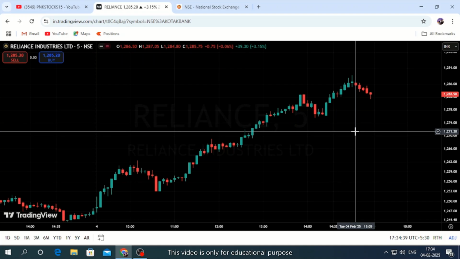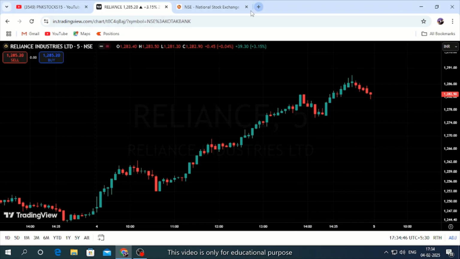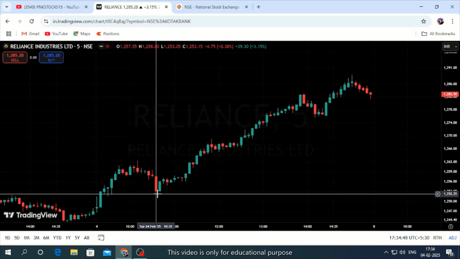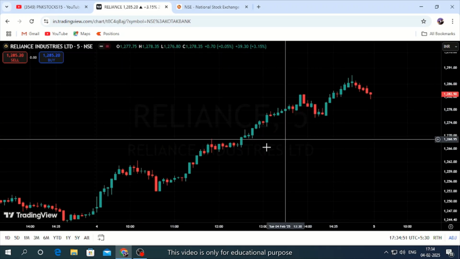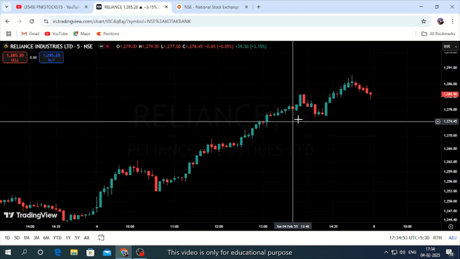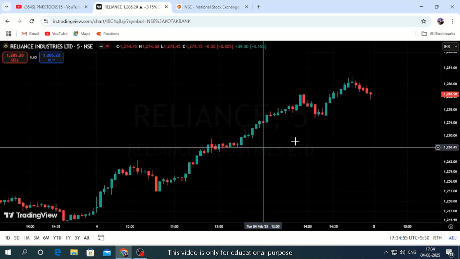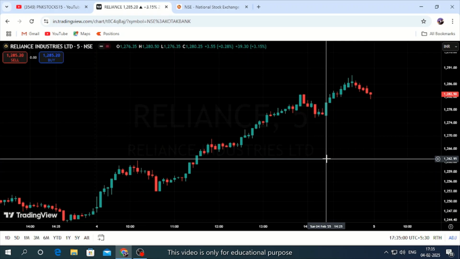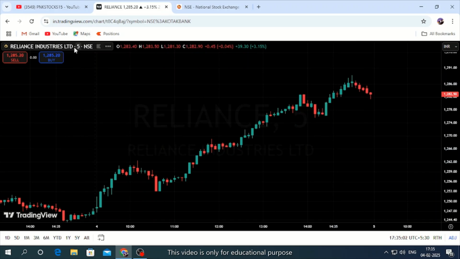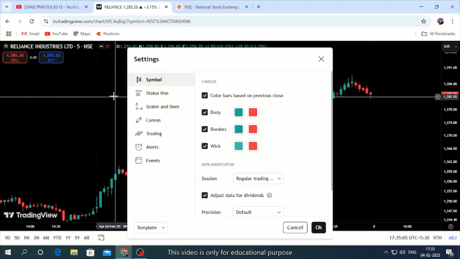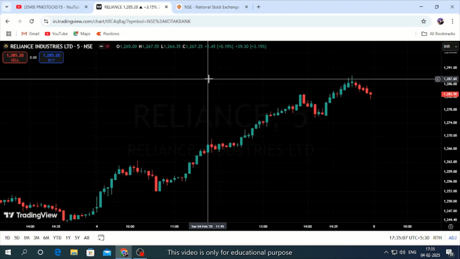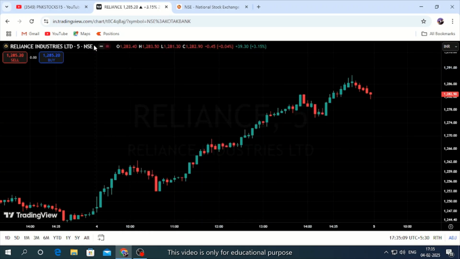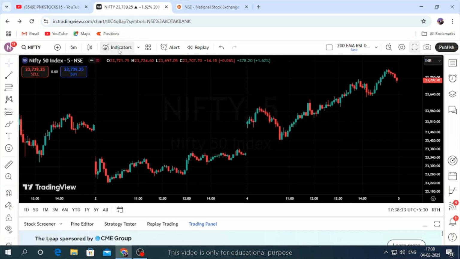They still feel it's not good to trade with indicators, because they know that if they draw a trend line from here to here, that is the point where price touches and reverses, and that is an entry point for them. For us, as we are beginners, we add a few indicators and work according to that.